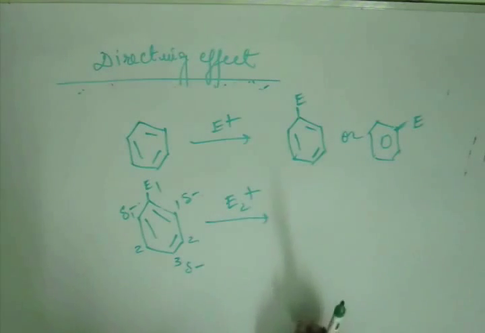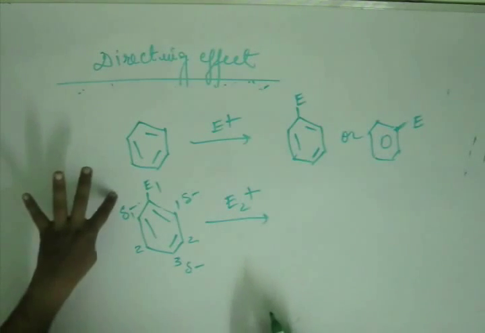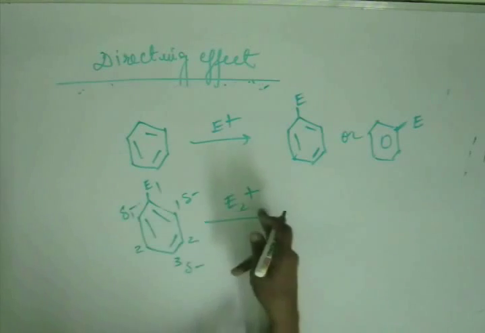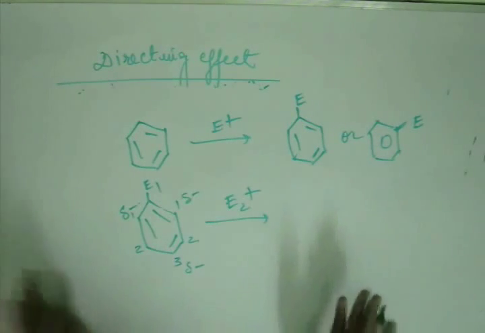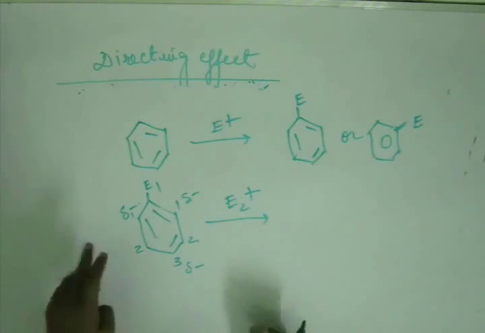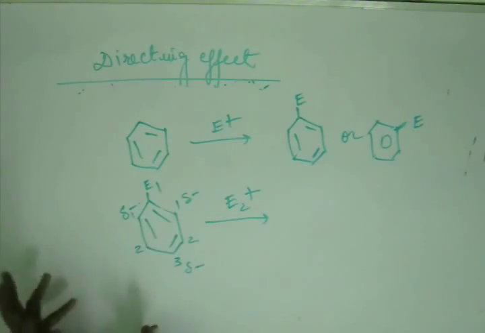So as if the electrophile which is already present on the benzene ring is directing the next incoming electrophile to go to ortho, or to meta, or to para. So this is called the directing effect of the electrophile. As if this E1 is directing E2 where to go. That's why this is the directing effect. So depending upon the directing effect of E1, E2 will get attached to the carbon.